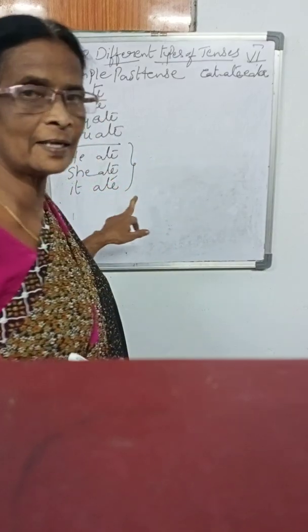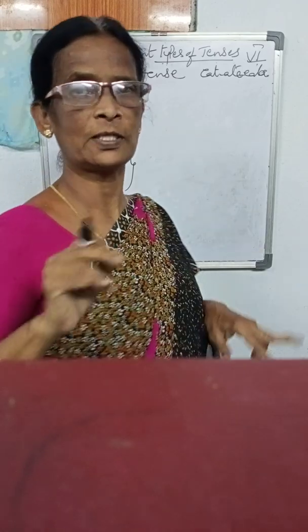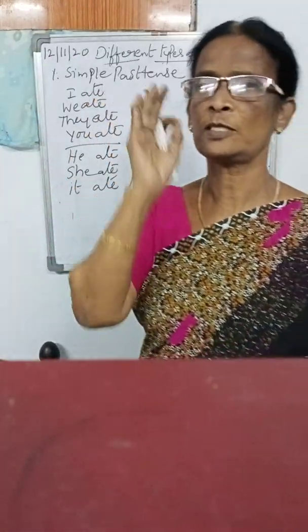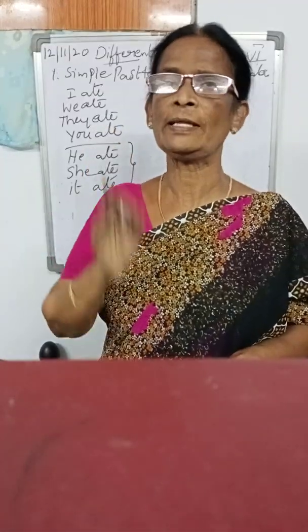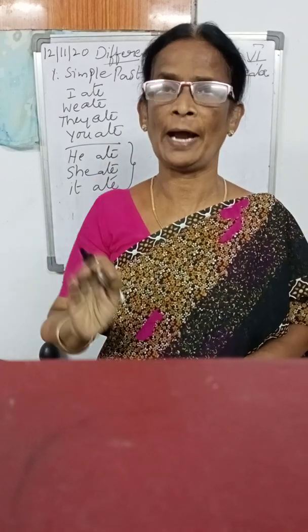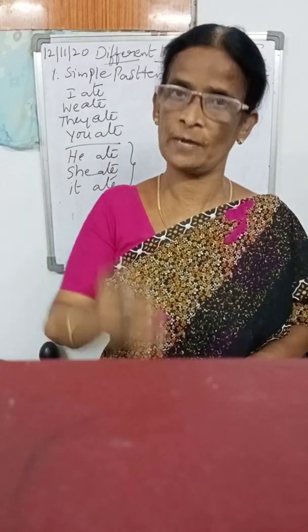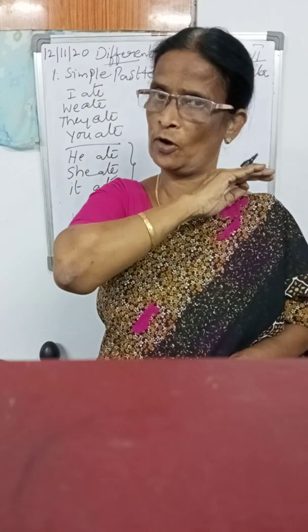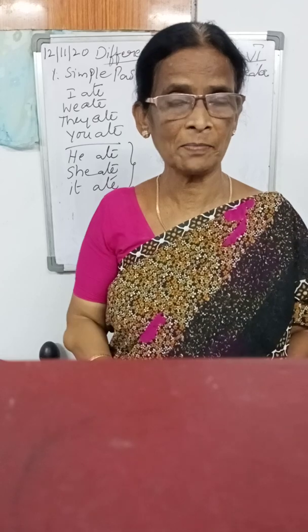Did I add anything here? No. Why? Because this is the past tense, and in the past tense nothing is added. Only in the present tense you have to add, yes, while we are using third person singulars, not for first person or second person. Is it clear, ma? Okay.